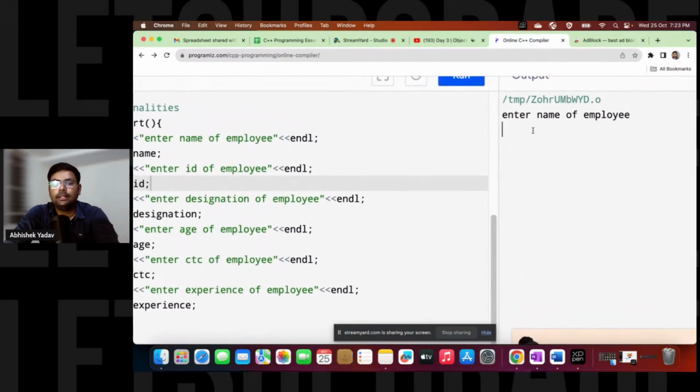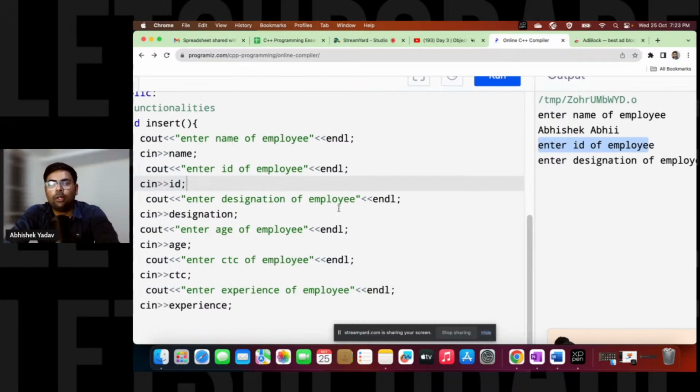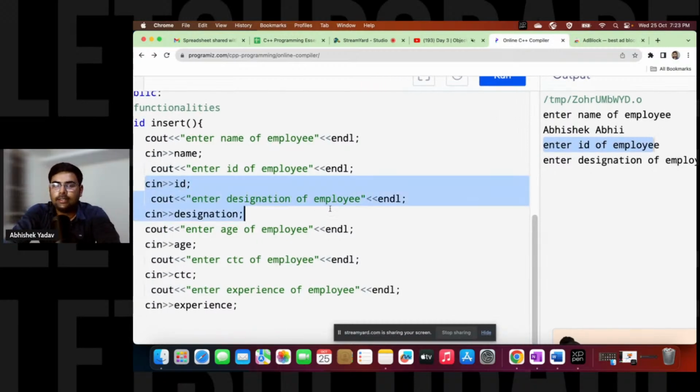So here, the name is Abhishek. Let's assume the name is Abhishek Abhi here, and after that let me hit the enter button. You can see, guys, what is happening here. The moment I hit the enter button, this part is skipped, that is "enter ID of employee". This part is skipped, and you are directly jumping to the designation.